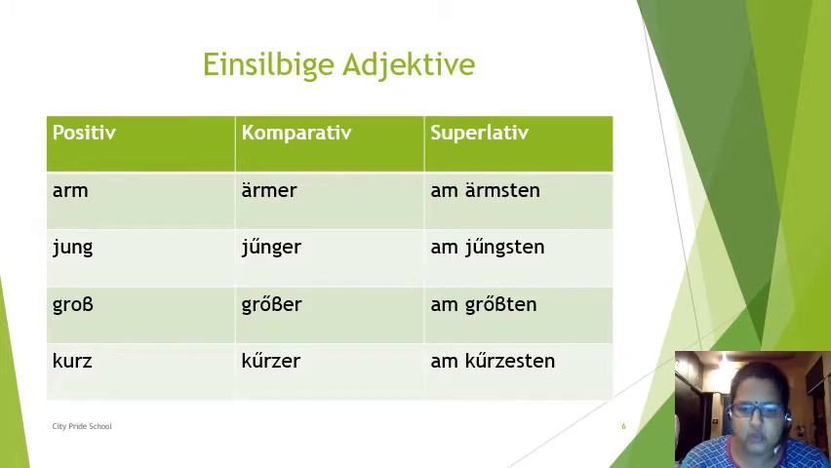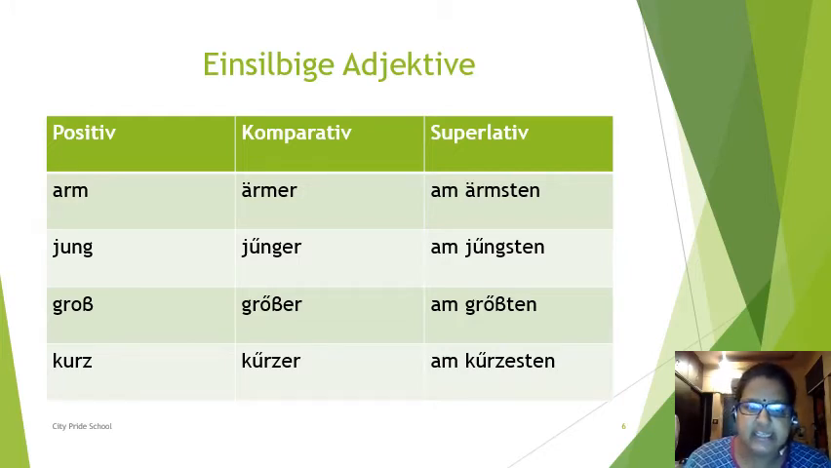Kurz, kürzer, am kürzesten. Here ESTEN is added because it is ending with Z. That's why I have purposely taken both the examples, groß and kurz. Groß, please remember as an exception, and if it is kurz, umlaut will also be added in case of superlative as well as ESTEN is also added. Both the things you have to note in case of superlative.